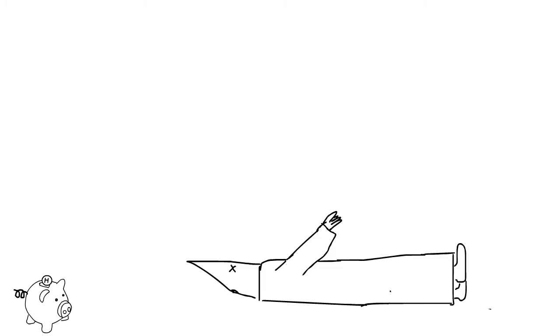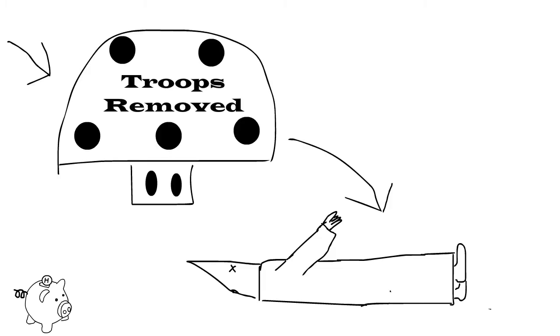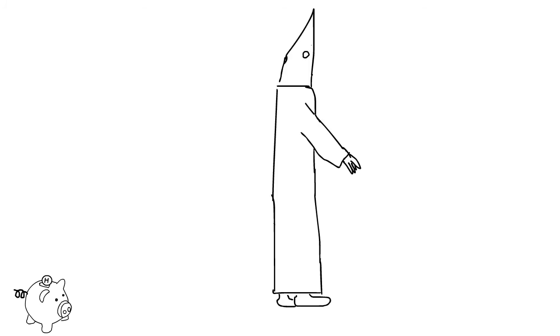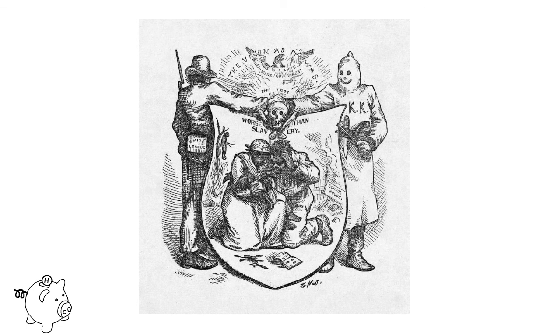The KKK, which had been gasping its last breath, was revitalized, and now free to roam, lynch, and intimidate. With the KKK and Jim Crow laws preventing blacks from voting, white Southern Democrats retook the government and passed laws that greatly hurt the poor blacks. In the end, the Panic of 1873 took 2 decades to fully recover from.